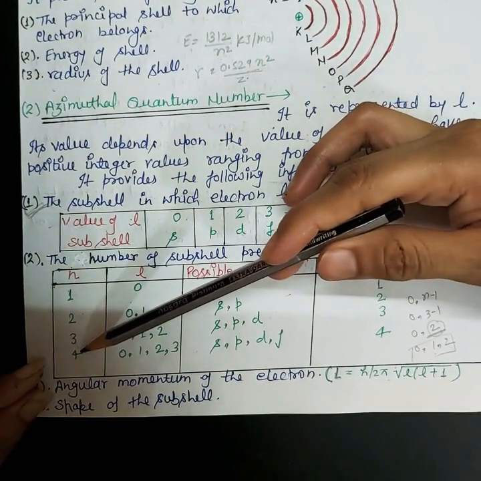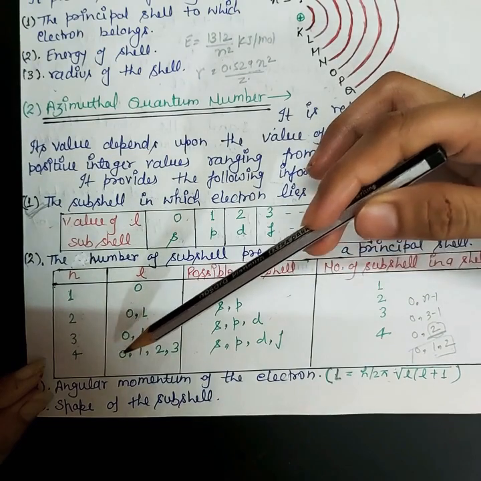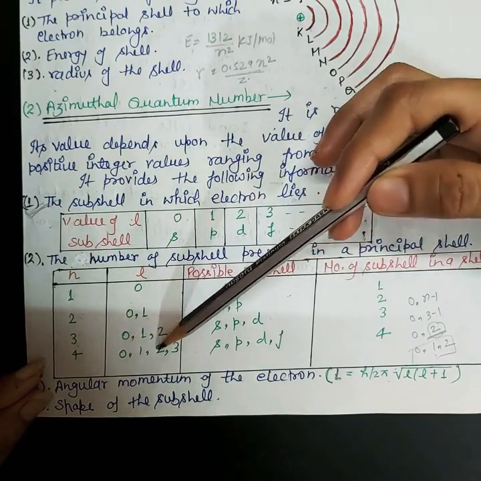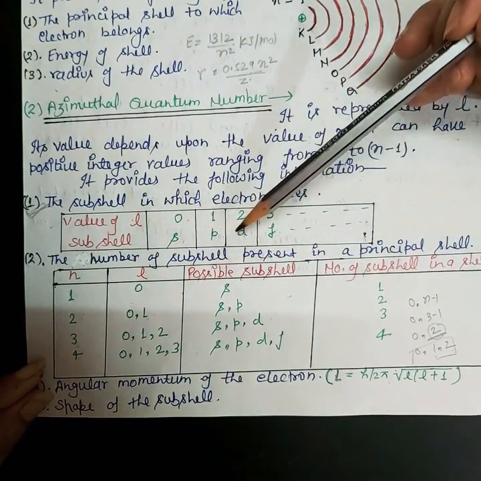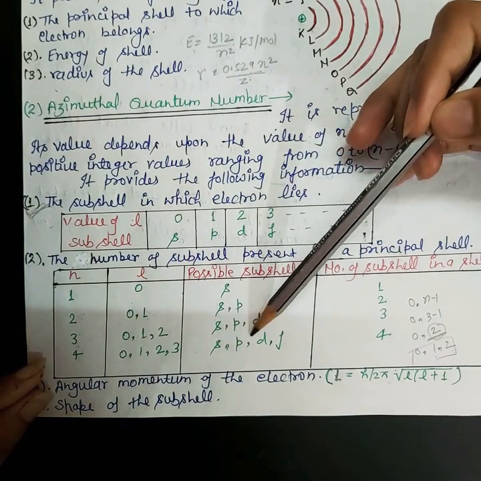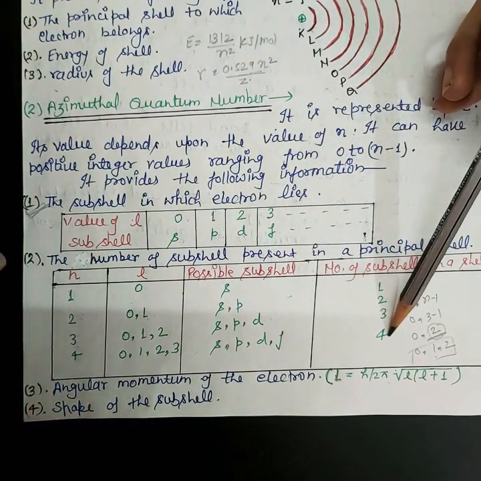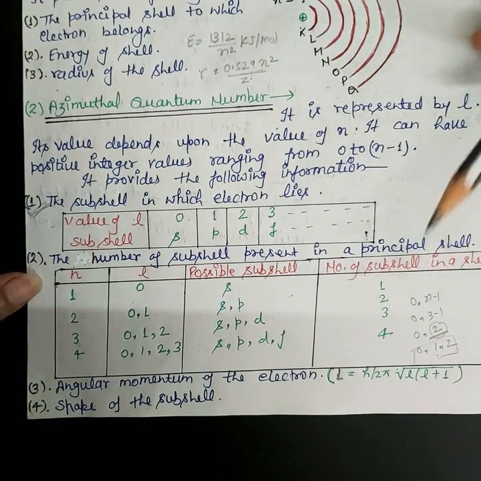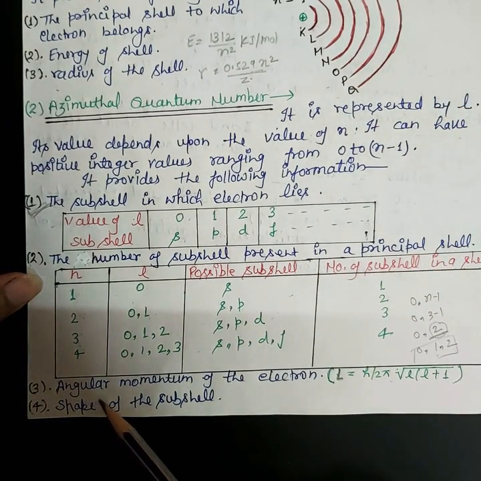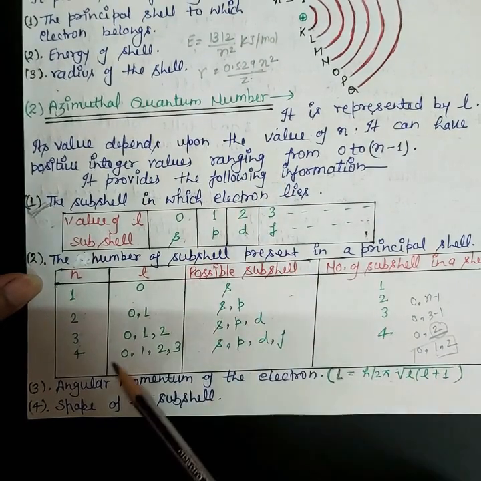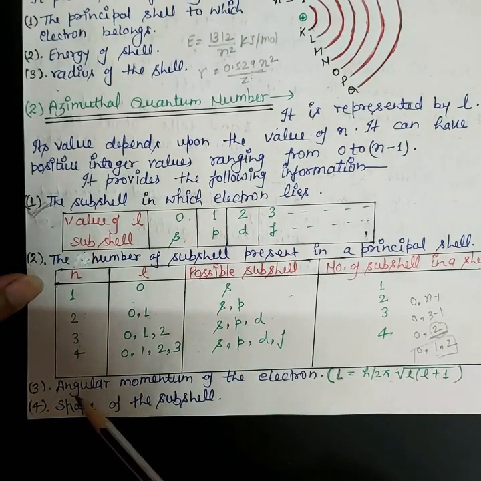Again for n equals 4, you can calculate 0, 1, 2, 3, and again from this table S, P, D, F, so the total possible subshells are 4. Now the next piece of information provided by the azimuthal quantum number is not the last, it is the second last.